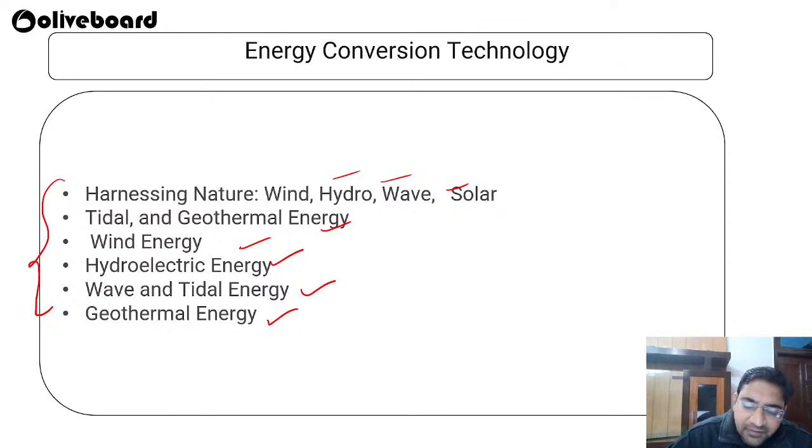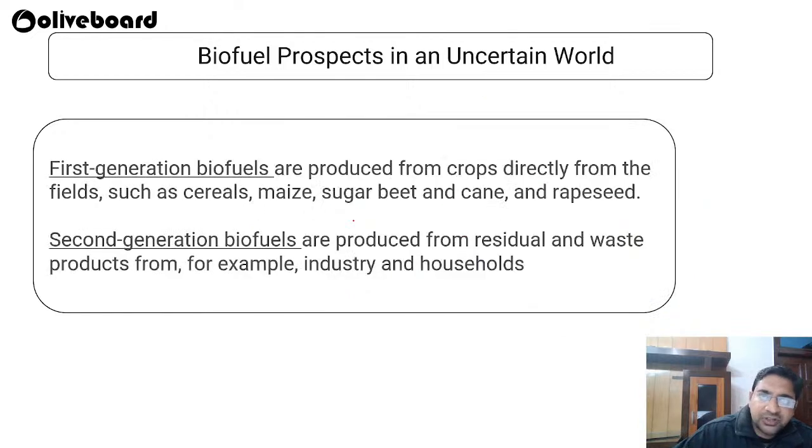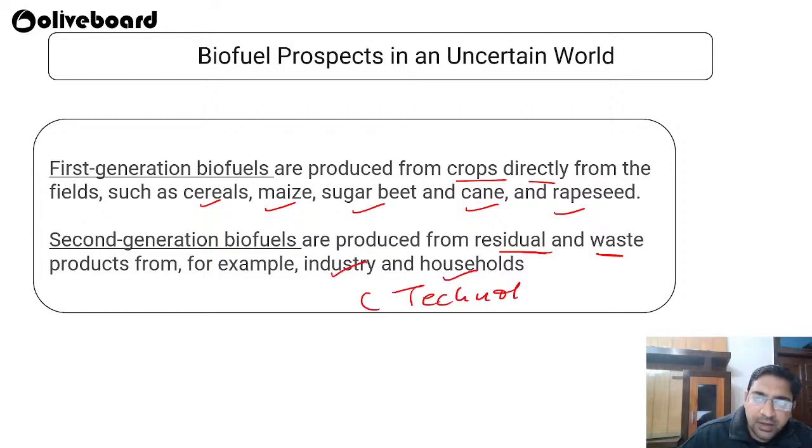Then only we can say that we become 100% self-sufficient in energy security. Okay, so biofuels are also there. There are first generation biofuels and second generation biofuels. Normally, first generation biofuels are produced directly from crops in the fields, such as cereals, maize, sugar beets, canes and rapeseeds. Second generation biofuels are produced from residual and waste products, for example from industry and household. For this, technology is important. We are moving towards better technology so that we can properly utilize the waste material from industry and household and then convert that into biofuels in a proper way.